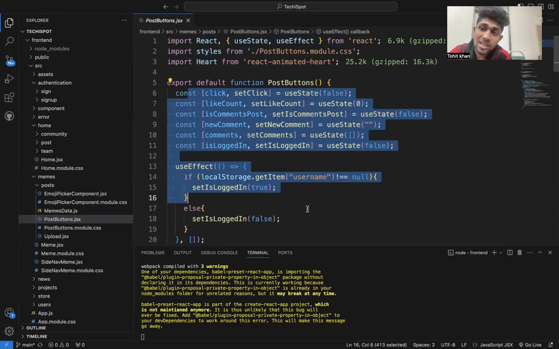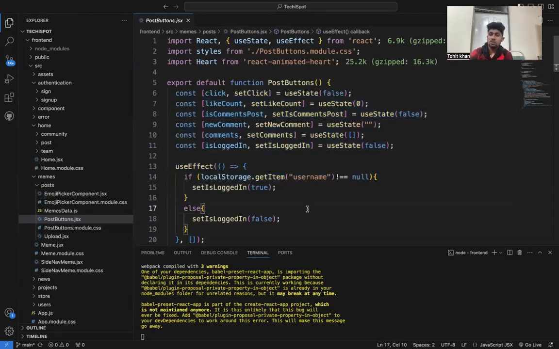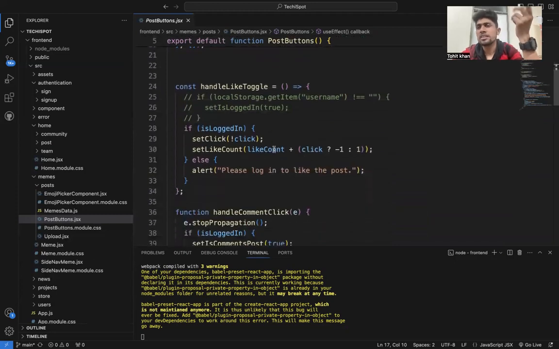I will also say that a router will be used. A router means it will show only the particular post which we want, and it will not consume most of the data, and storing them I will also explain.